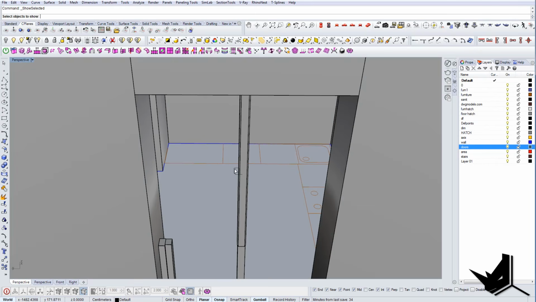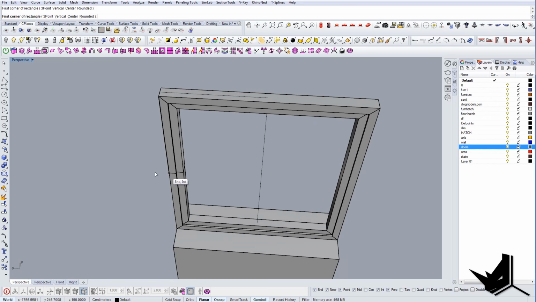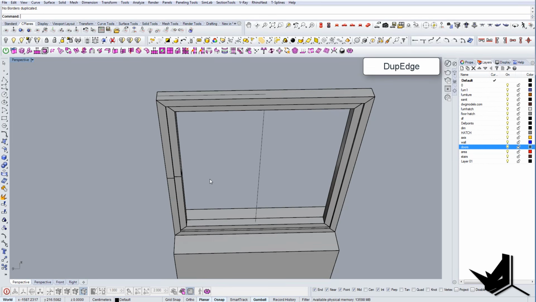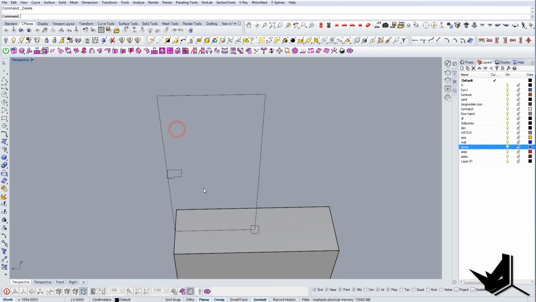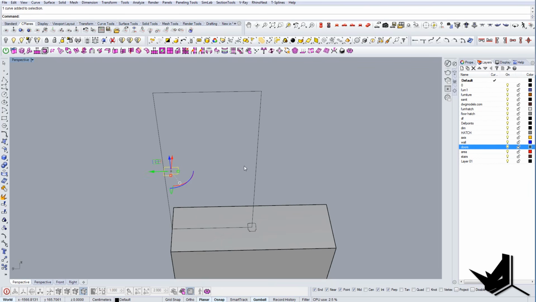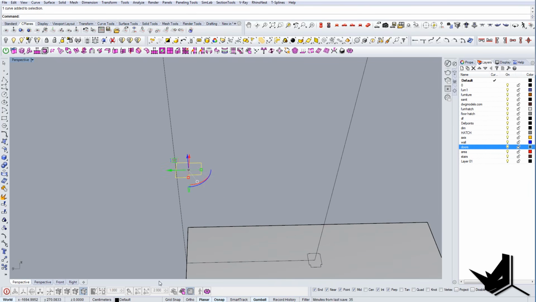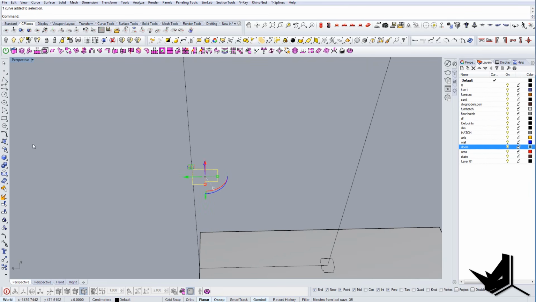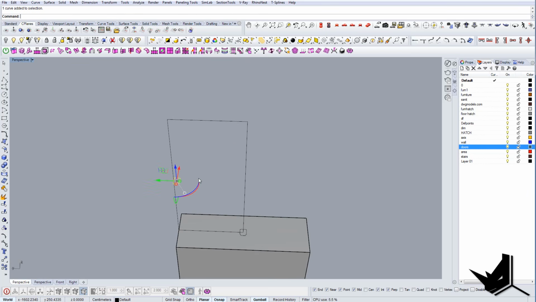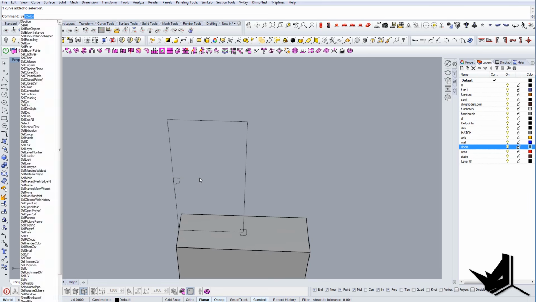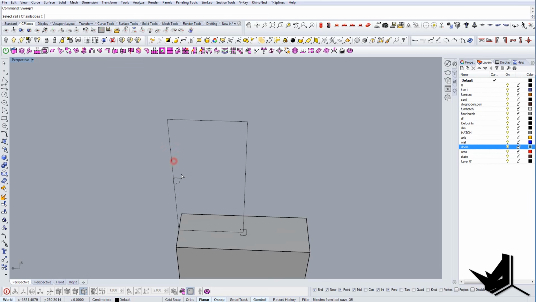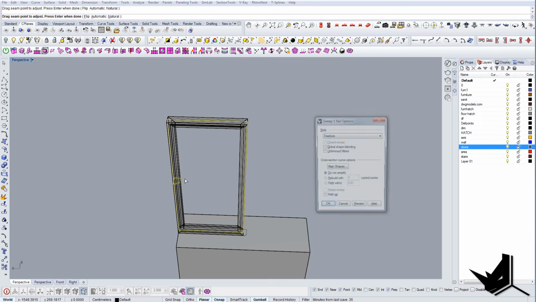Or actually, we don't need to unhide it. We can use this guy here, duplicate edge, can delete it. Now again, but let's resize it just a slightly bit because it will be, I think, too big. So we're going to move it from here to there and something like this. And now let's use sweep 1, chain edges, cross section, and we have our window.